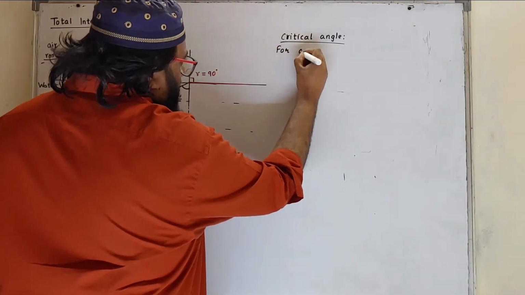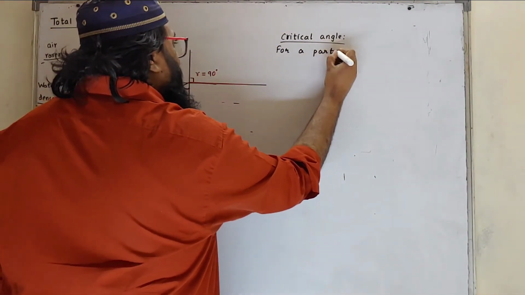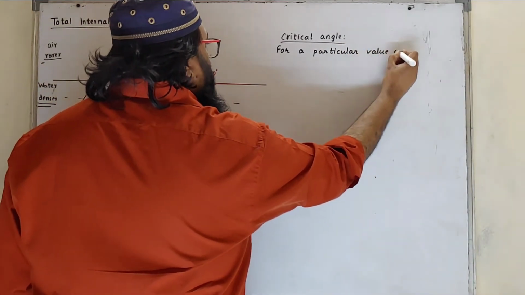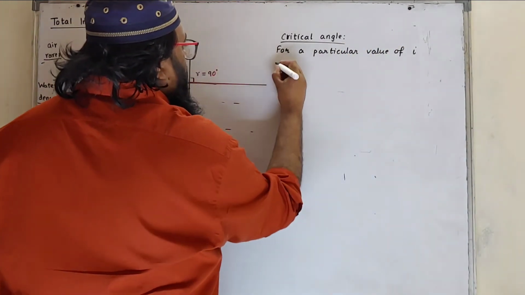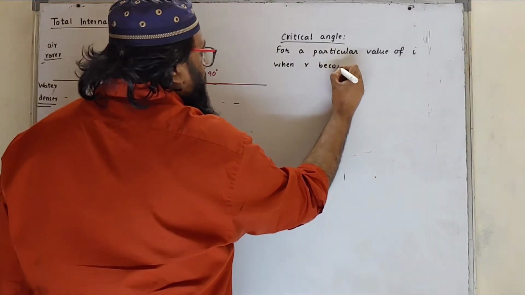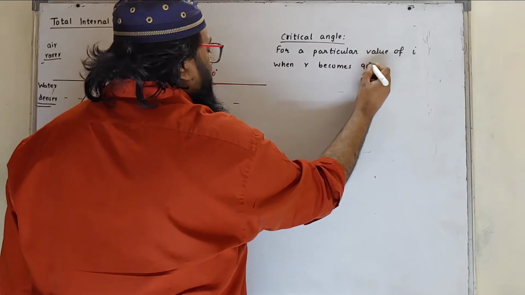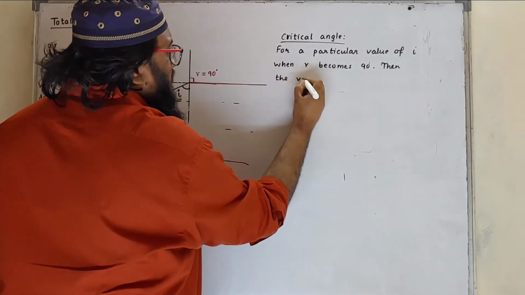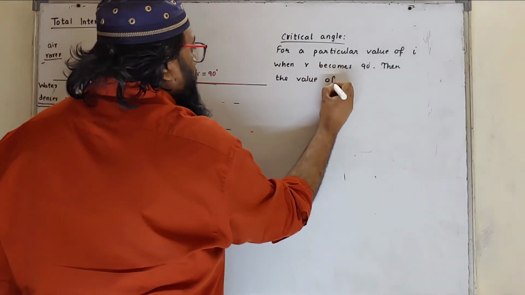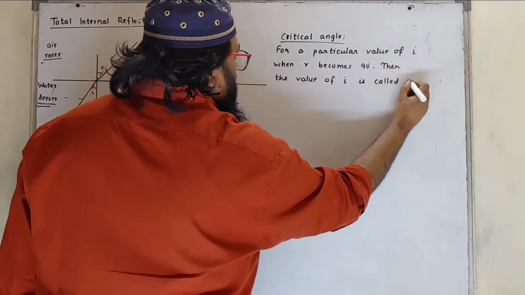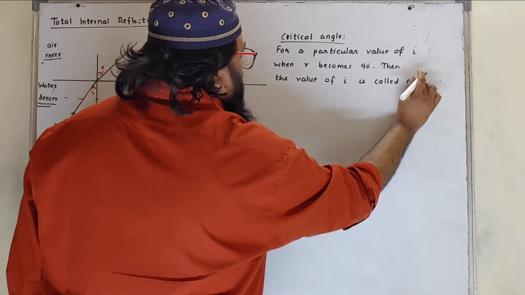So the definition is: for a particular value of I, when R becomes 90 degree, then the value of I is called critical angle.